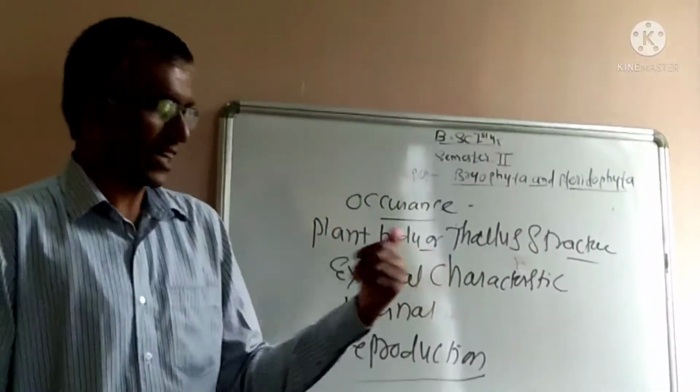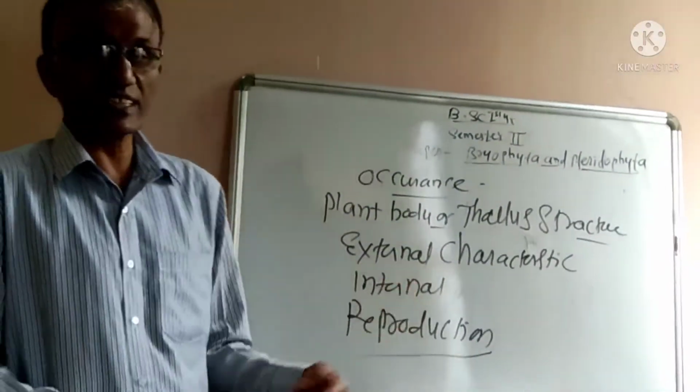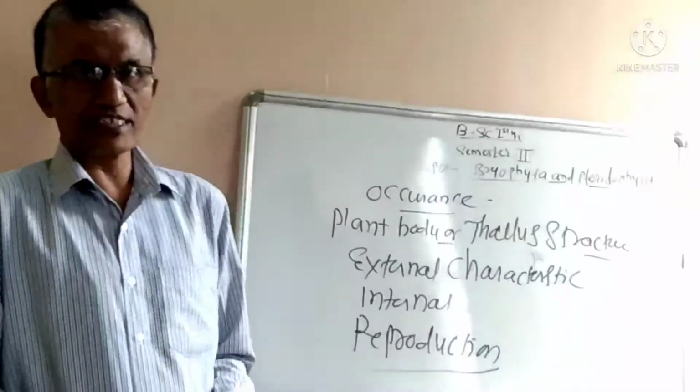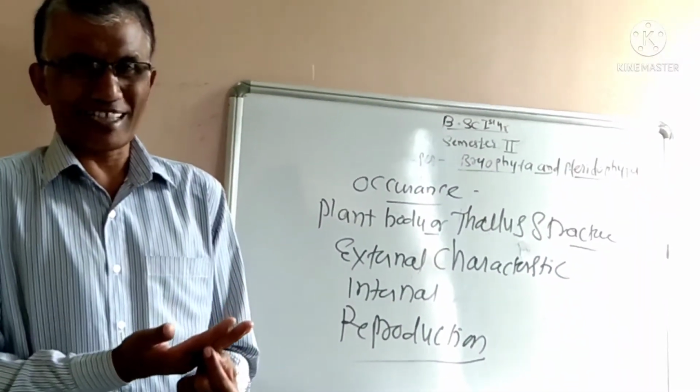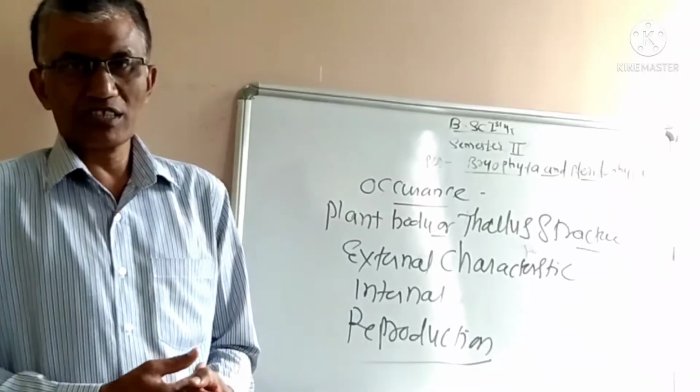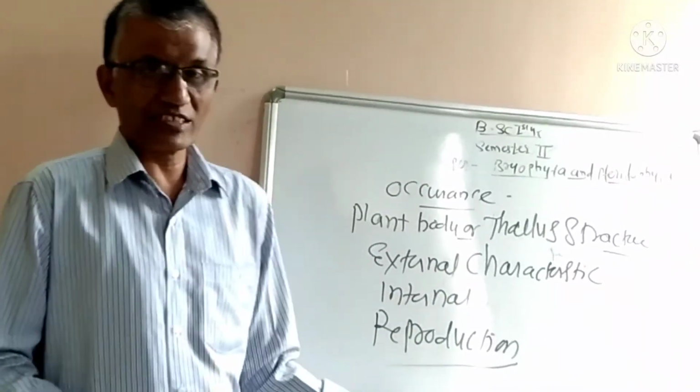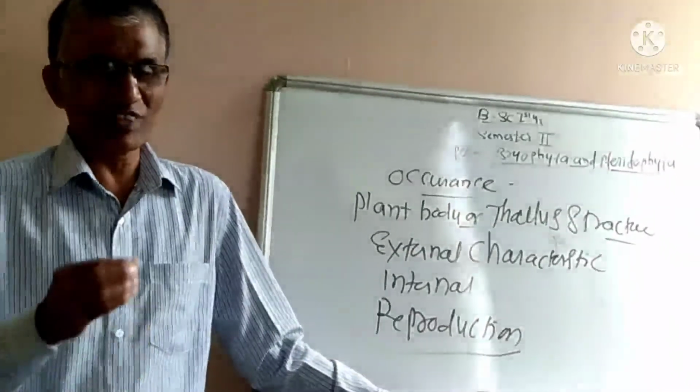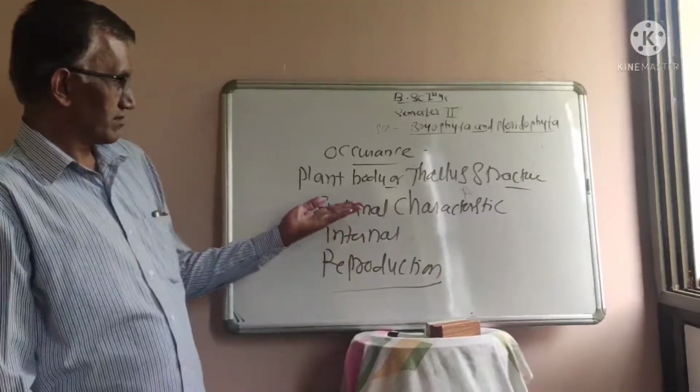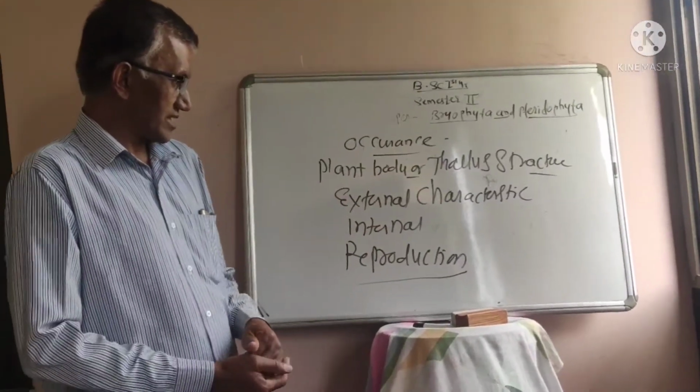While explaining the external characteristics, you have to go through the internal characteristics of Funaria, that is, you have to take the transverse section of rhizoids, stems and leaves. So internally the tissue structure is very simple. In the case of rhizoids, it is very simple. In stem, we have seen the external characteristics.